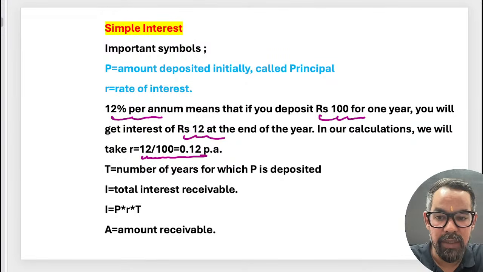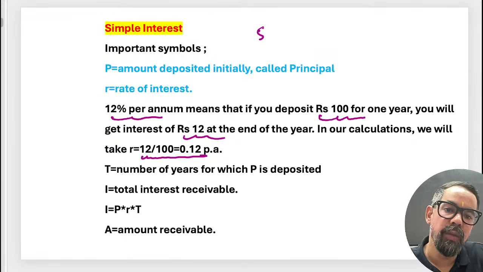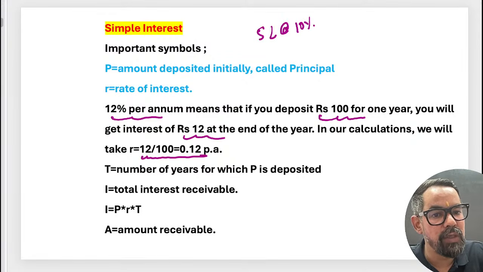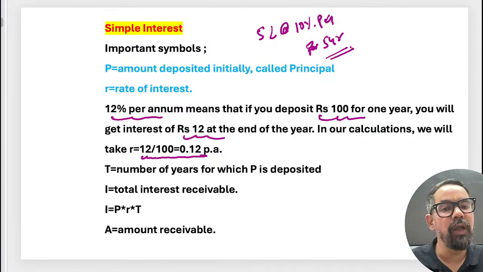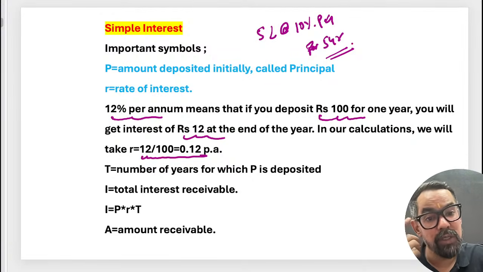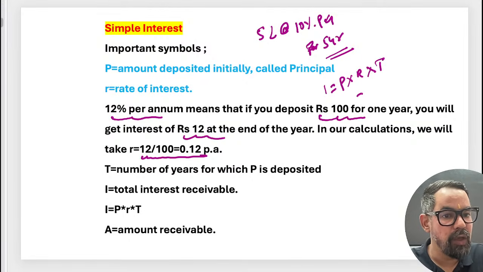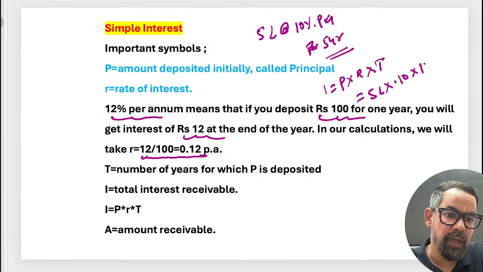Let's say somebody borrowed 5 lakh rupees at simple interest of, suppose, 10% per annum for 5 years. So what will be the overall interest payable during those 5 years? How will we calculate? Interest is equal to P into R into T. So that means principal, which is 5 lakh, into R which is 10%, equal to 0.10, into T, which is 5 years.